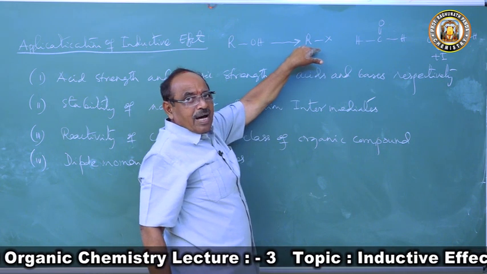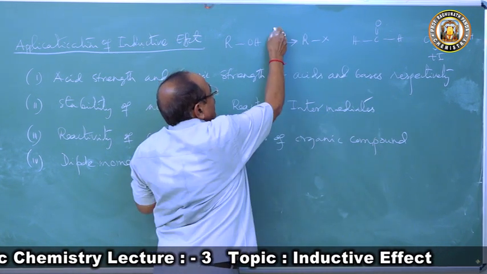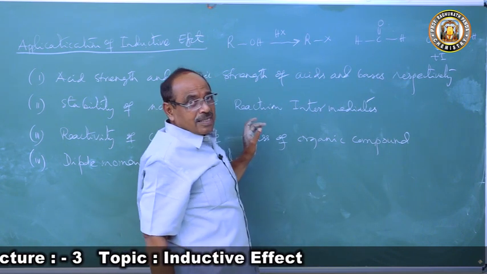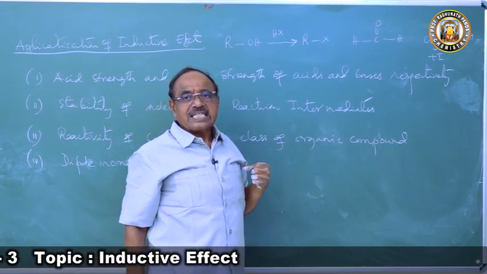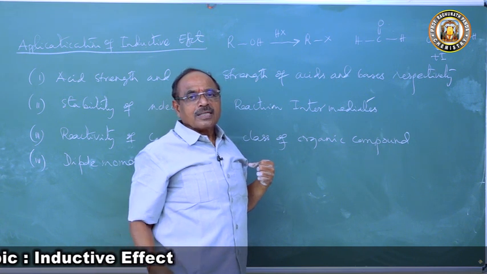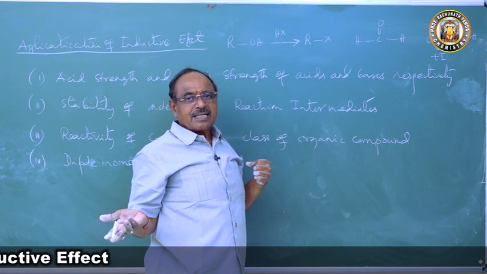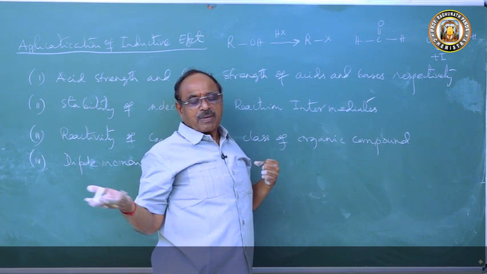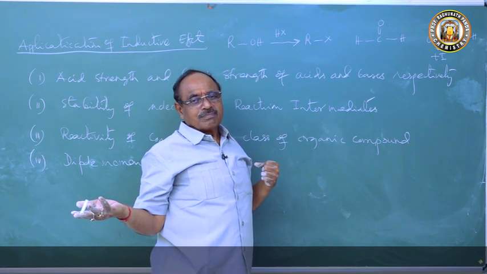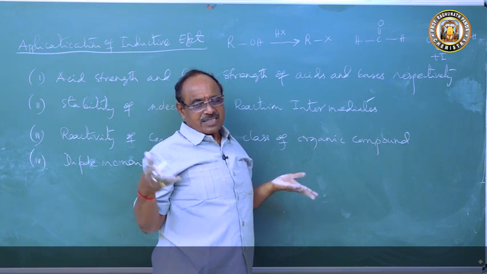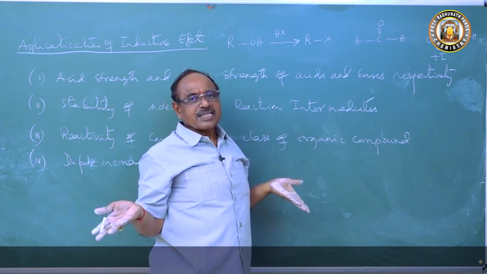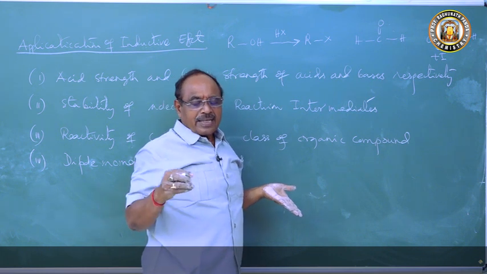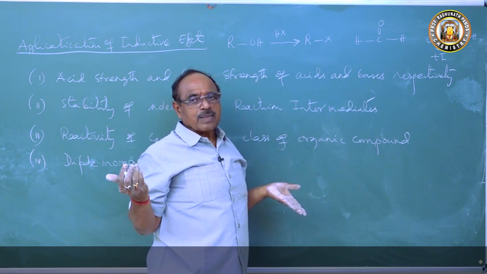It reacts with HX to form the alkyl halide, RX. So what is the order of reactivity? Tertiary butyl alcohol is more reactive than secondary butyl alcohol, which is more reactive than primary butyl alcohol. Or tertiary alcohol is more reactive than secondary alcohol, which is more reactive than primary alcohol, in the reactions involving replacement of OH group.